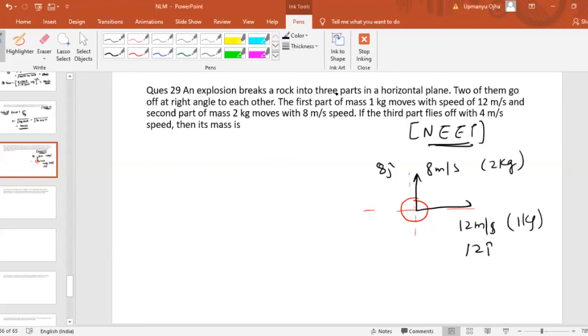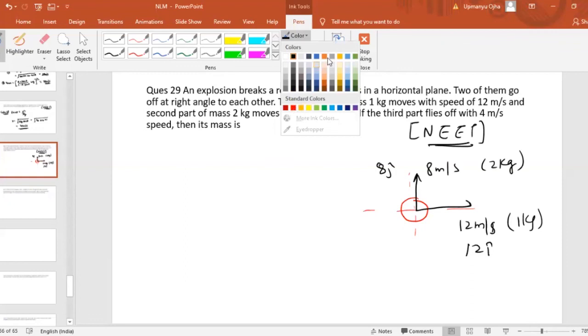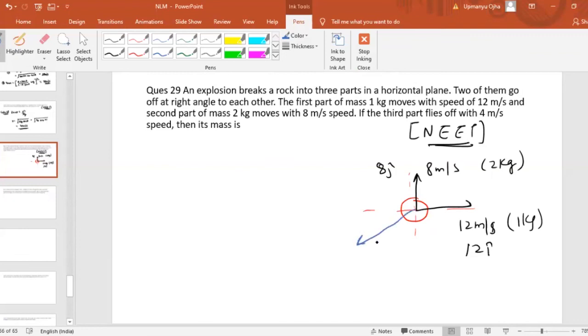Now let us assume that the third part moves with some velocity v. This third part will have two components. One will be along the x-axis, that is vx. The other will be along the y-axis, that is vy. The velocity v with which it is moving is 4 meters per second. So the answer is 5 kg.